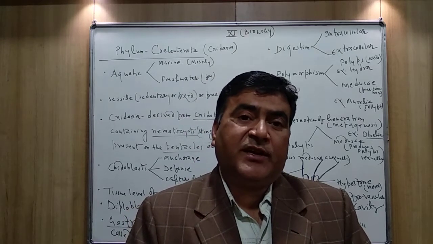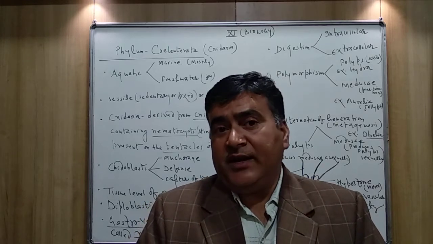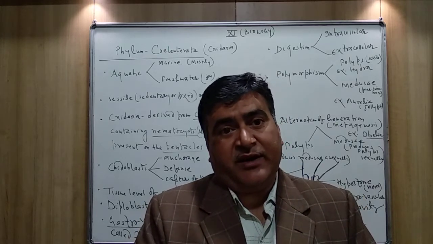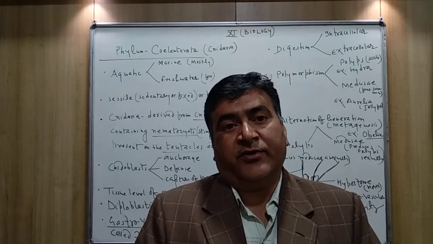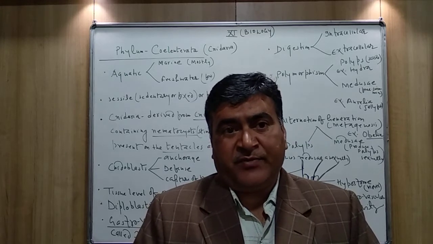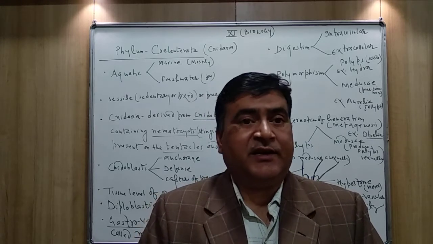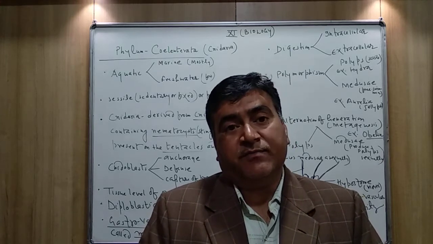The members of Porifera are also diploblastic in nature. Two body layers are found, ectoderm and endoderm, and here also there are two body walls, ectoderm and endoderm, and because of these two germ layers, the animals are said to be what? Diploblastic.